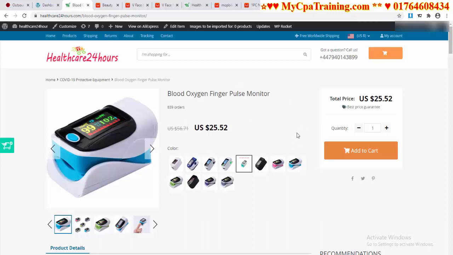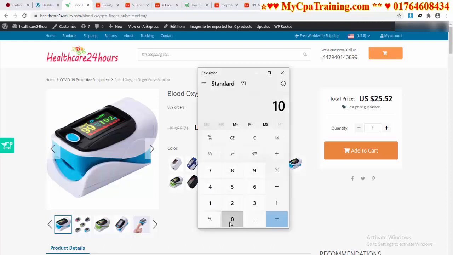And if you get 100 sales, if you multiply 100 with 12, let me show you. 100 multiply 12, you are making $12 profit for each sale, and you are getting 100 sales when you are spending $200. If I click on equals, you are getting $1,200, and $200 is your advertisement cost. And if I minus this $200, minus 200 equals, and your profit is $1,000.